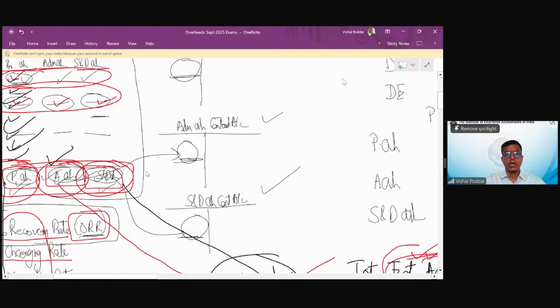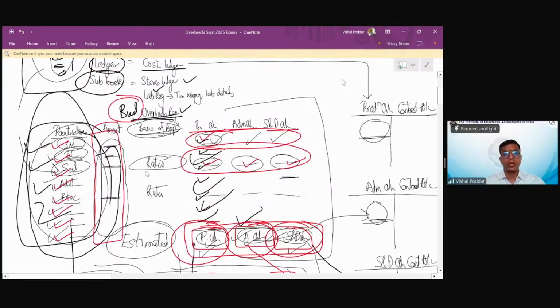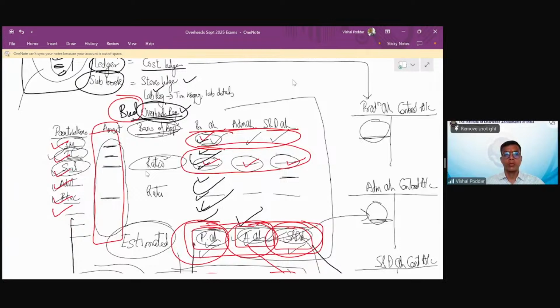Now, how is accounting done? In this subsidiary book, which is the overheads register, I will list down all the expenses. Now, from where do I get the expenses? I get it from my financial records. And this is also then maintained in your cost accounting records. So I'll list down all the expenses which are indirect.